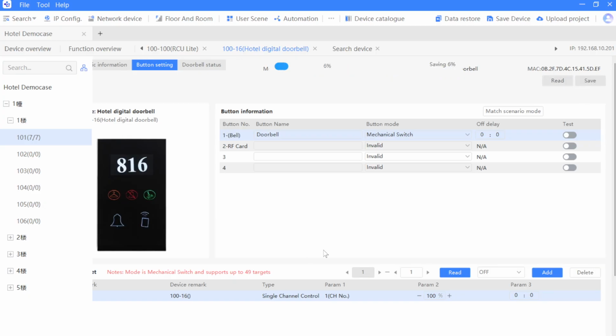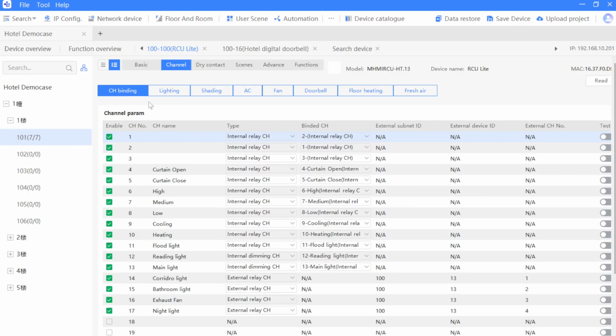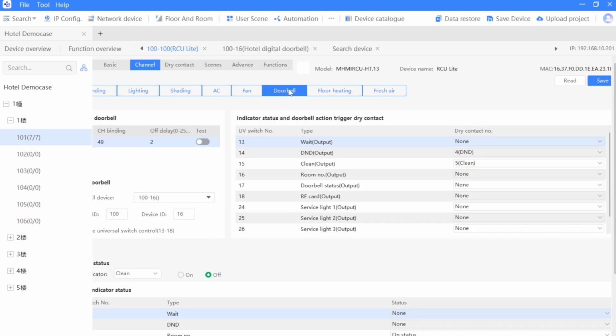So for example, if your doorbell is connected to channel number 1 of the RCU, then you just make a remark and then click save. And go to doorbell channel here to make it to be hotel host, because it's the channel of RCU.